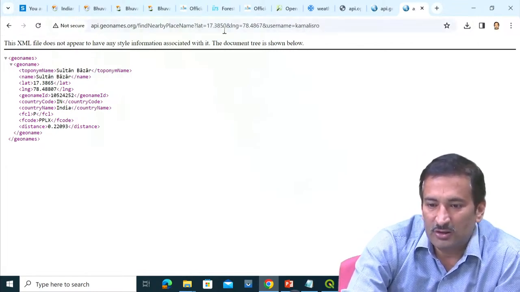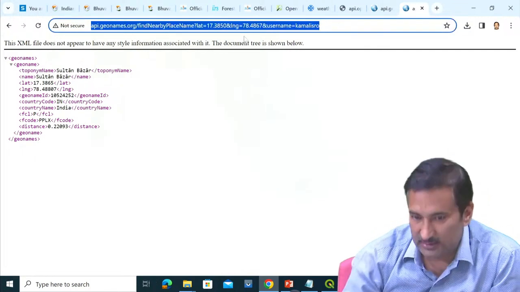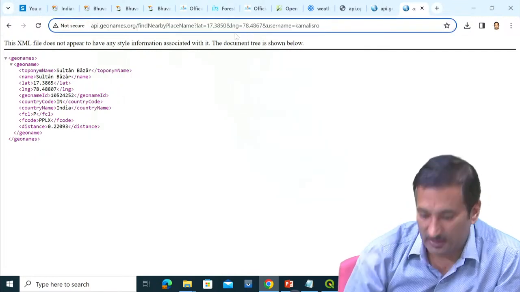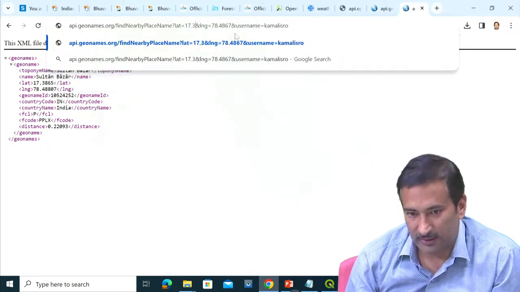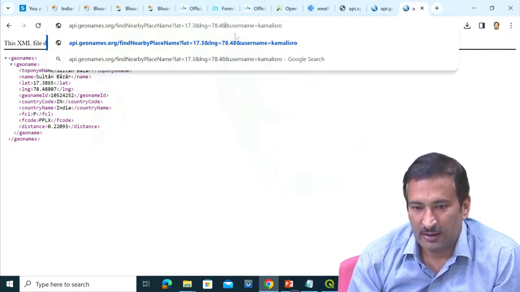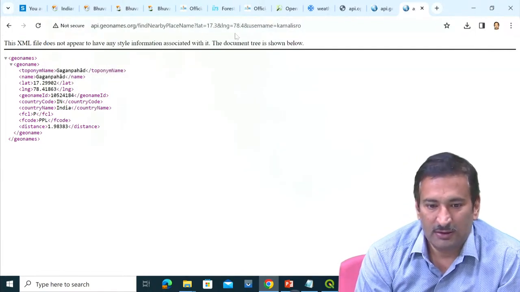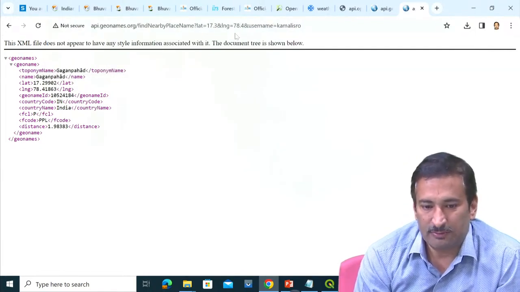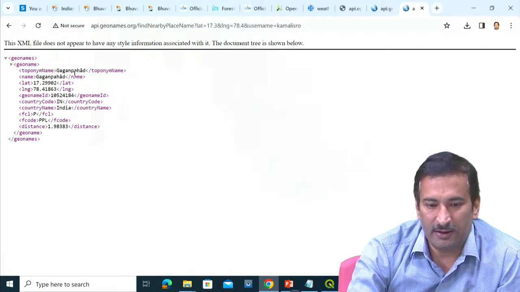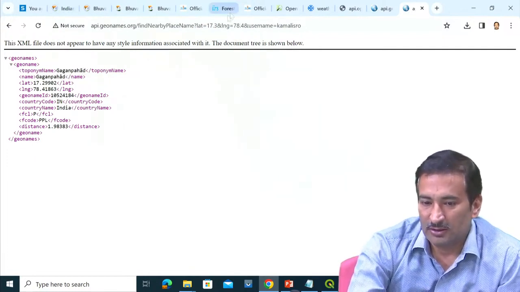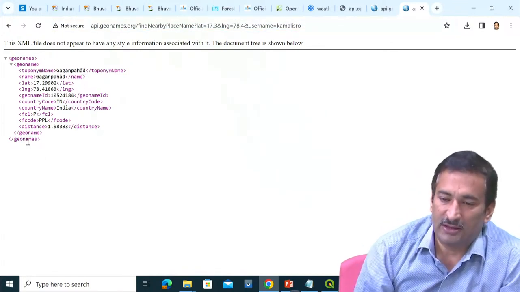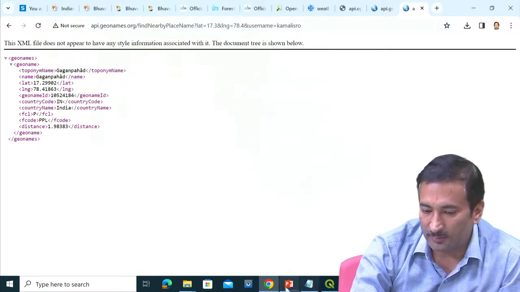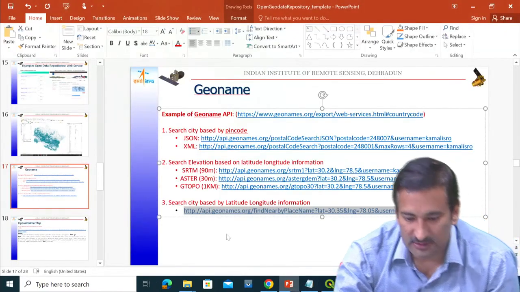If you change it by a few degrees, it will change the name of the city also. Let us say 17.3 and up to this part only, so it will say Gagan Pahad, somewhere in Hyderabad only. So this is the latitude and this is the longitude, and I am able to get the name of the city also. These all are possible through these geo portals.